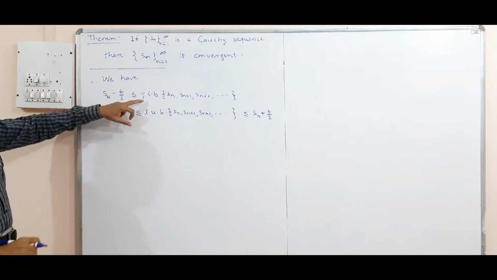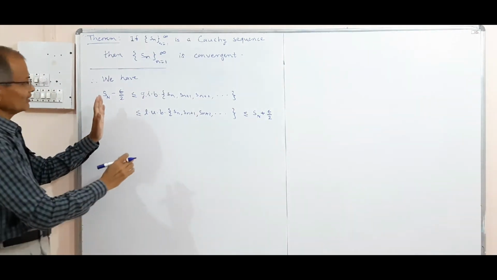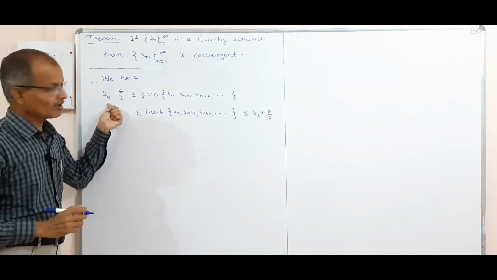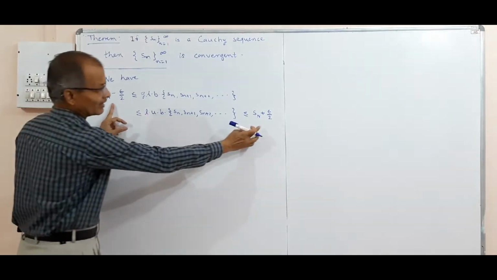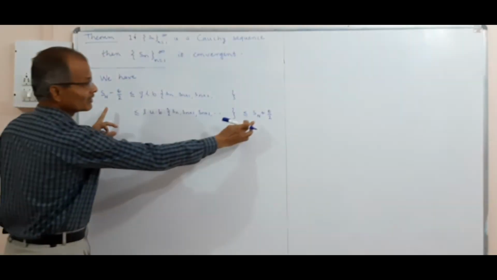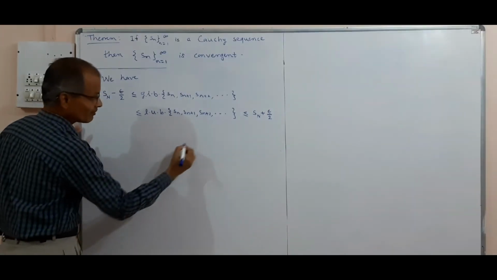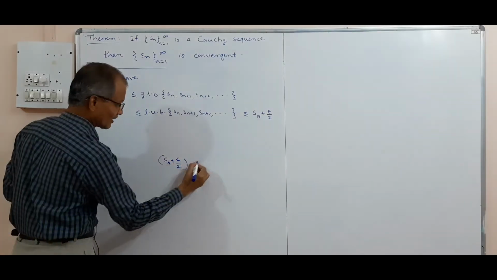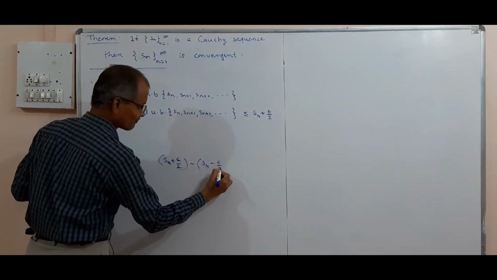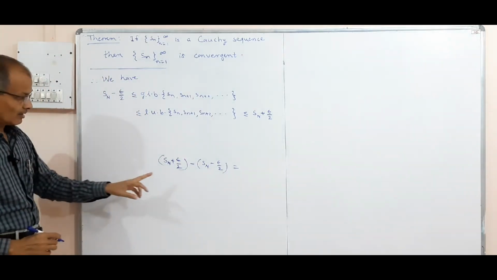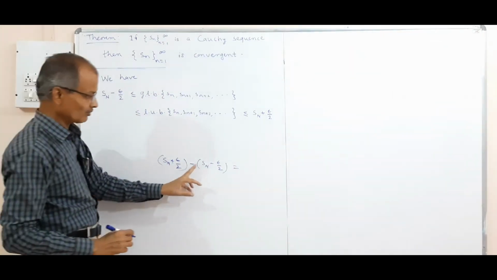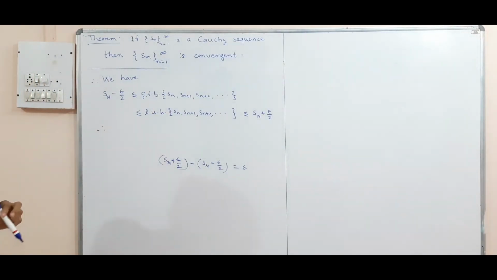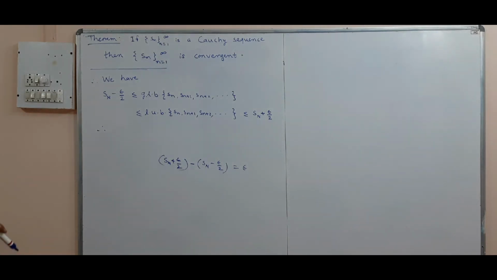Now see, GLB and LUB lie between these two terms, Sn minus epsilon by 2 and Sn plus epsilon by 2. And the left term and the right term differ by epsilon. The difference of these two is epsilon. You may see Sn plus epsilon by 2 minus Sn minus epsilon by 2. So this is equal to epsilon. This Sn cancels, and epsilon by 2 plus epsilon by 2 is epsilon. So therefore the left term and the right term of this inequality differ by epsilon.